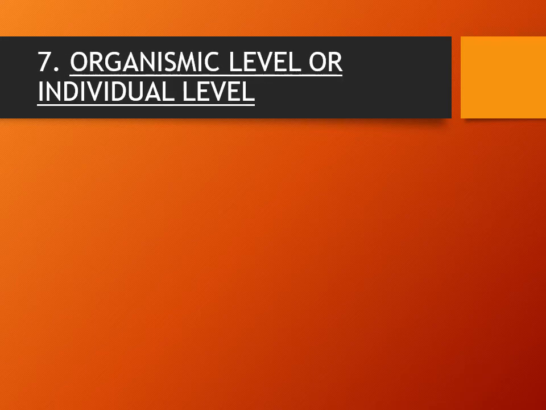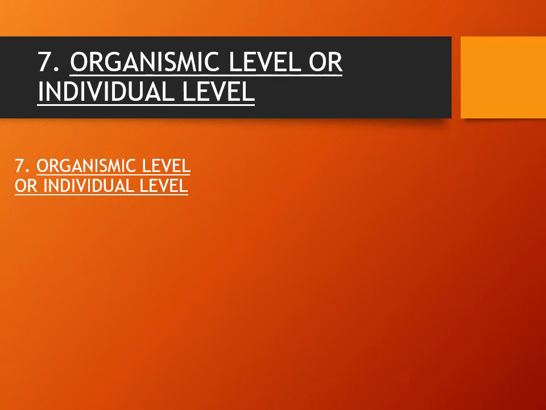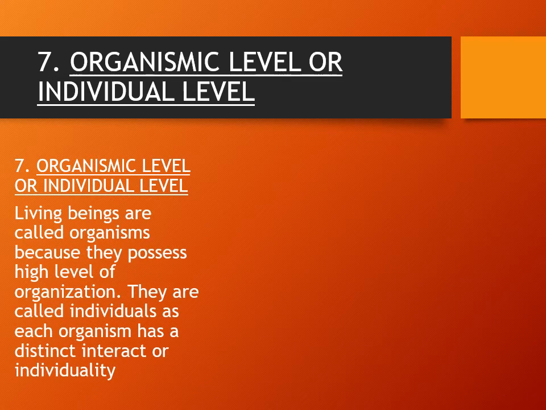Dear students, the next level is the organism level or individual level. Living beings are called organisms because they possess a high level of organization. They are called individuals as each organism has a distinct individuality.